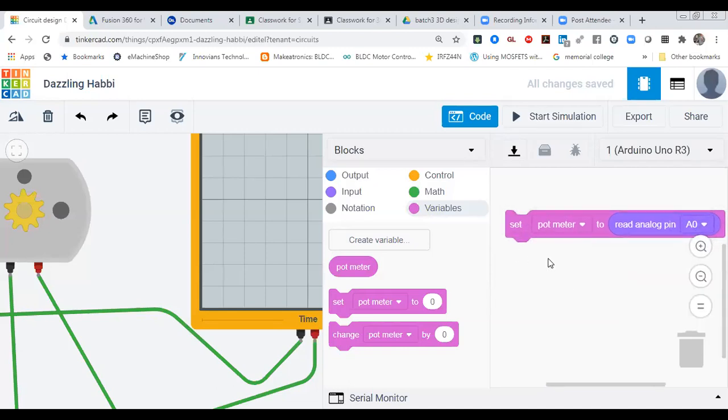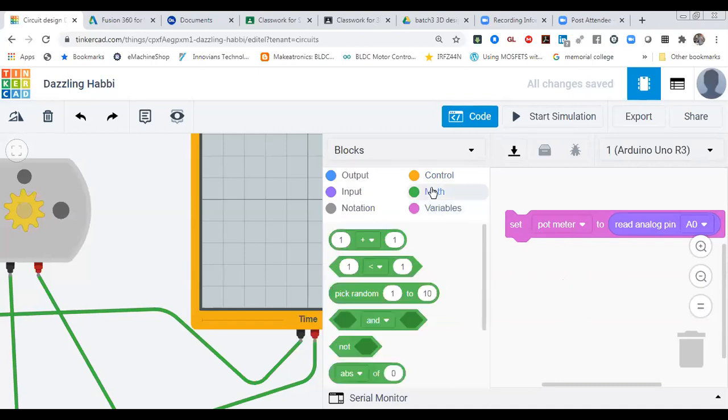Okay. After that, we have to convert that value in the format of 0 to 255. The value we are reading over here is in the format of 0 to 1023. Now we are going to map it to 0 to 255, so that we can make a variable output, meaning we can control our motor speed. So how we can control that motor speed? That I'm going to tell you.